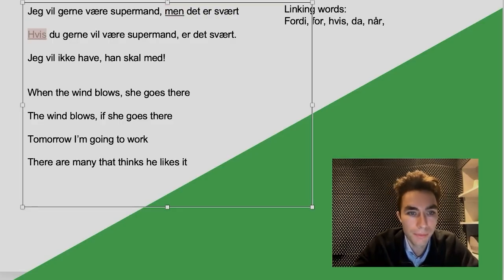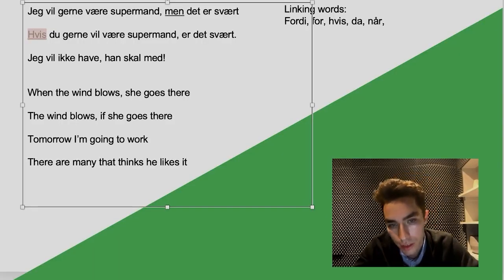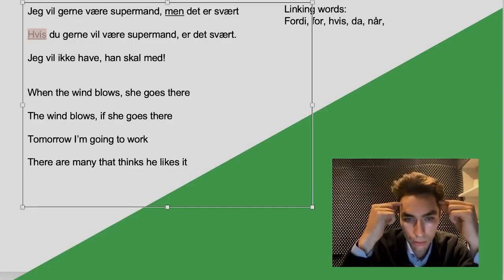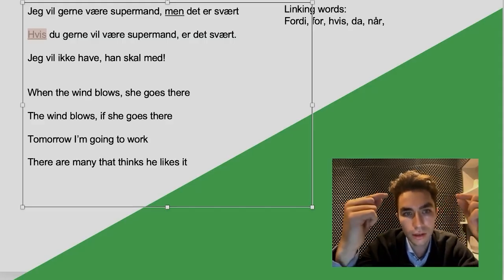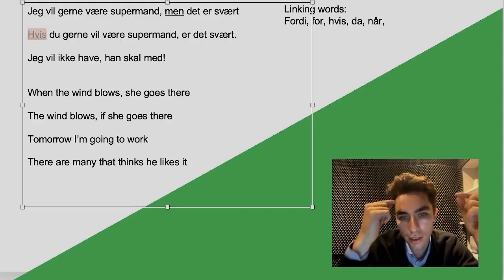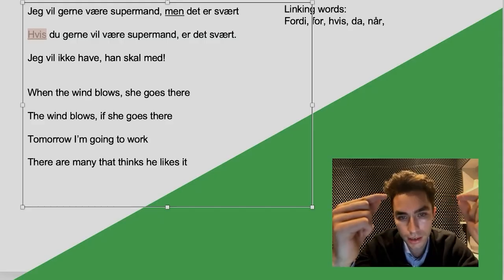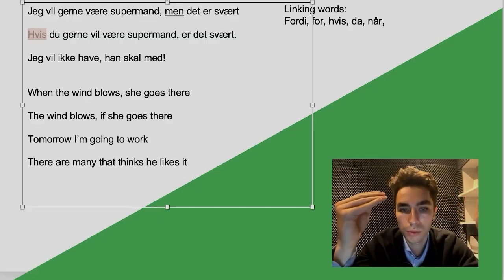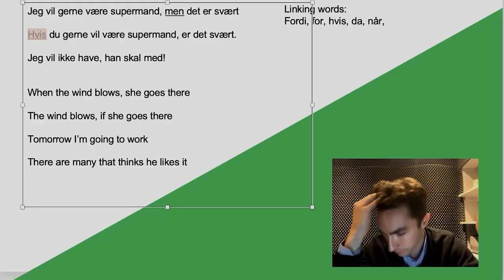Here, immediately, you see the linking word in the first sentence, and your alarm bells should go off. And you should say, okay, if the linking word is in the first part of the sentence before the comma, it will probably not be in the other.